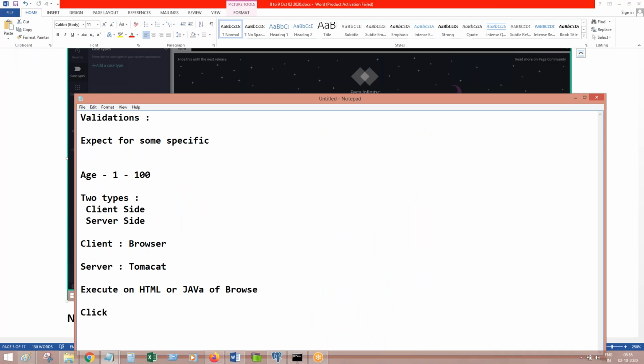This is a generic concept irrespective of Pega. In any technology, we have this type of validations: client side validation and server side validation. Client side validation means a validation on some properties or some variables that runs on refresh of the UI. And server side validation means the validation gets executed when requests go back to the application server and validation happens and the response comes back to the browser. The validation is happening at the application server. That is called server side validation.